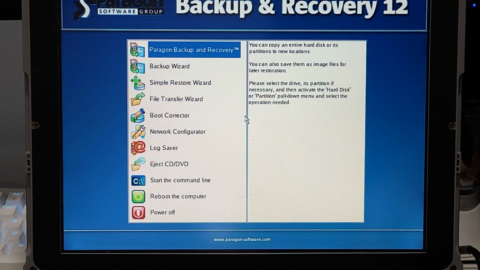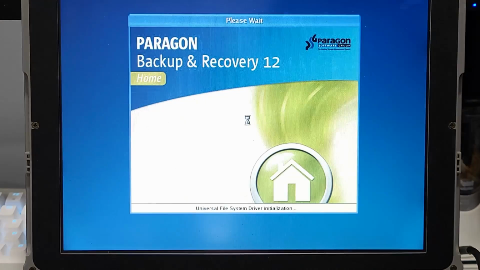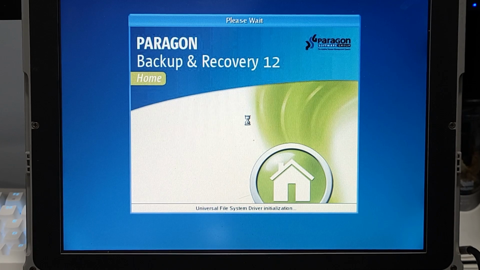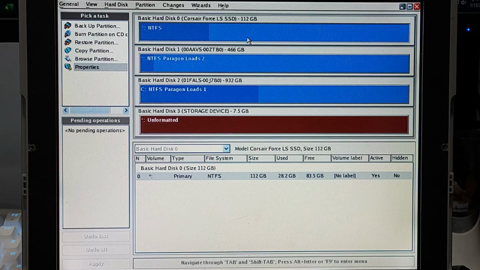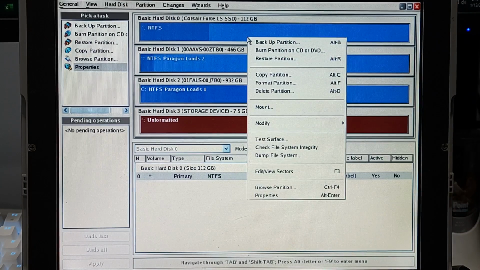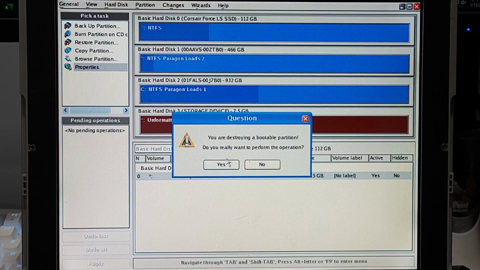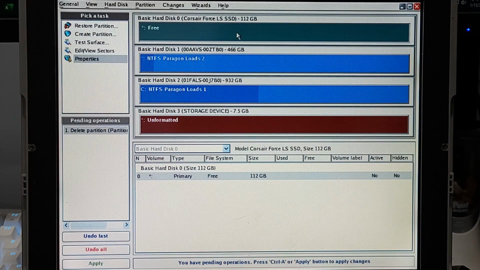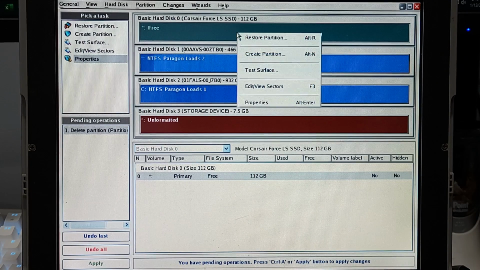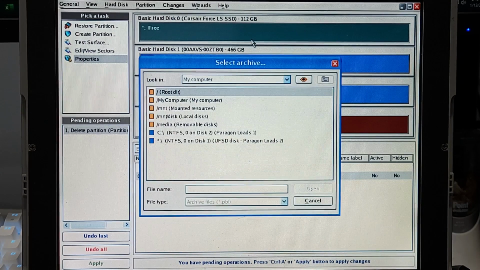Let me open the backup and recovery option. All right, so here's the SSD's partition. This has an old image, so we're going to delete it. I always just check the do not ask volume label next time. Hit OK. Yes, it'll mark it as green, as free space, and then you can go ahead and restore the partition.